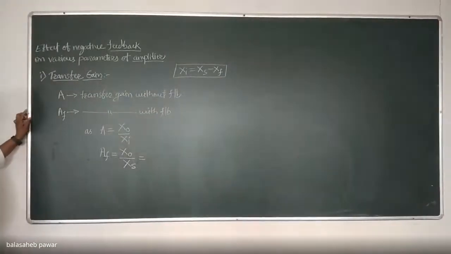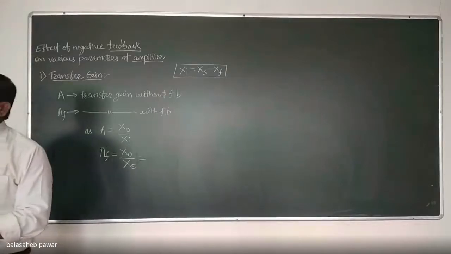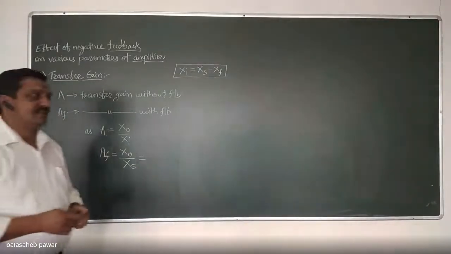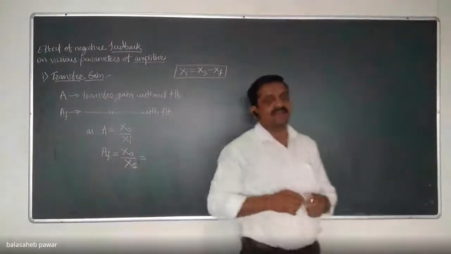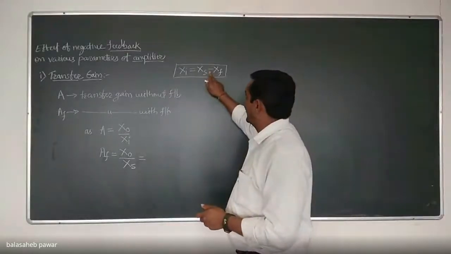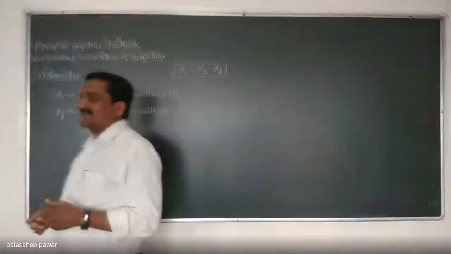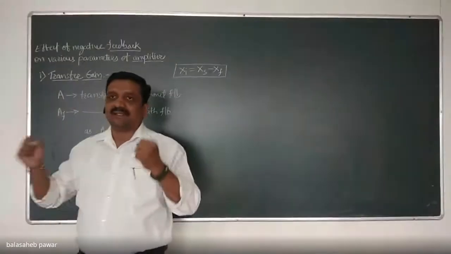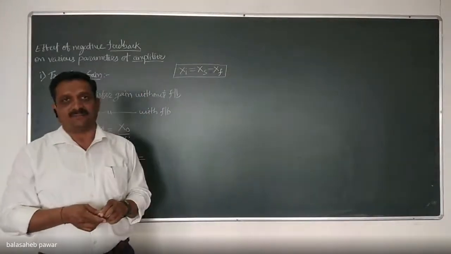Yesterday I already told you: the actual input to the basic amplifier will be how much? The total connected signal source is xs. As the feedback is negative, yesterday I asked about this negative sign. Why is there a negative sign? It indicates that the two signals, the actual source signal and the feedback signal, are out of phase, that is, 180-degree phase shifted.